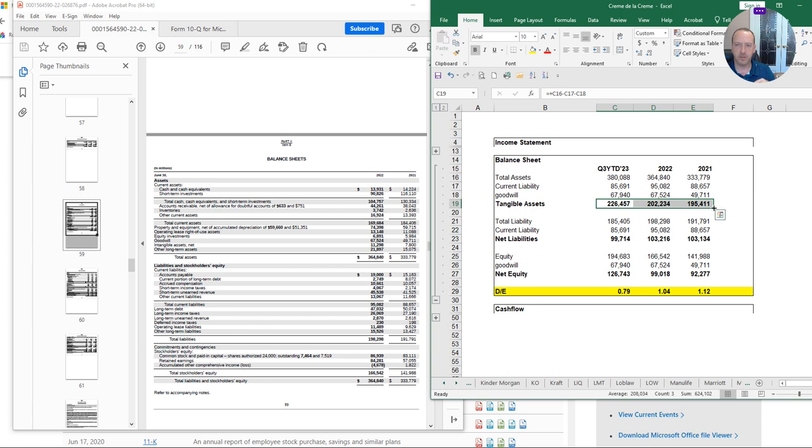So here you go. I'm plugging that in. Wonderful. Current liabilities, I removed from total liabilities, right? So I'm coming up to net liability. And then from equity, I'm removing goodwill. As I said, I don't like goodwill. So net equity, net liabilities, and only tangible assets. This is the truer, in my view, way of assessing a company.